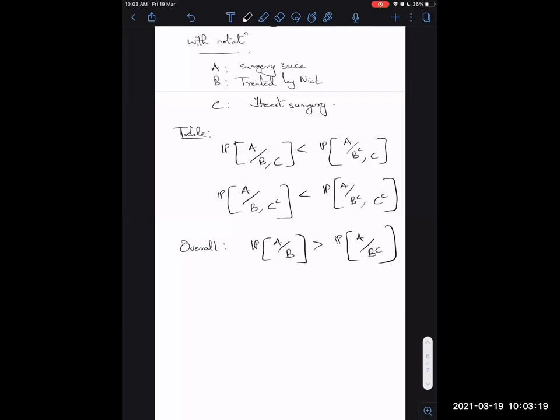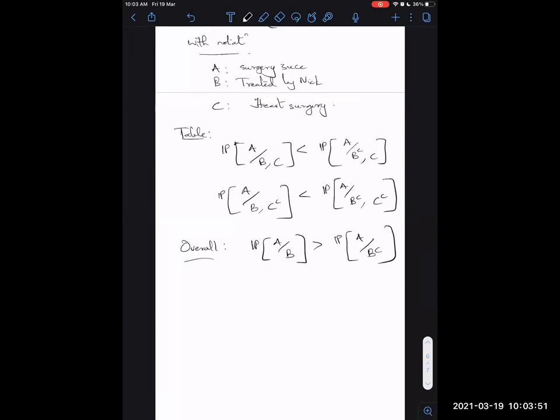If you look at the first two inequalities, they both say that Hibbert is a better doctor, conditioned on the fact that some specific surgery was performed. But when you total it up overall, the probability of success is higher for Nick than Hibbert. This is the formal statement of what we have seen with respect to the tables.